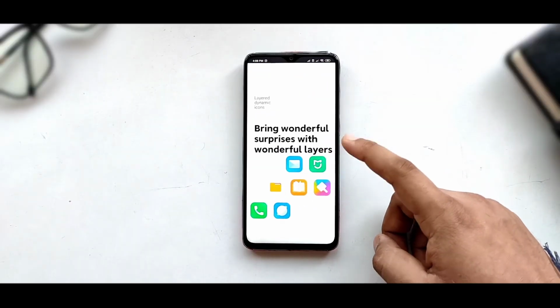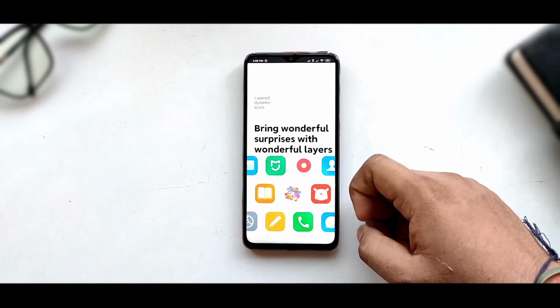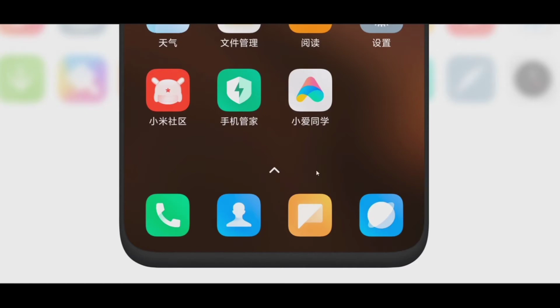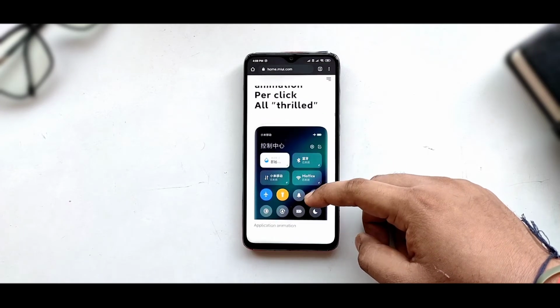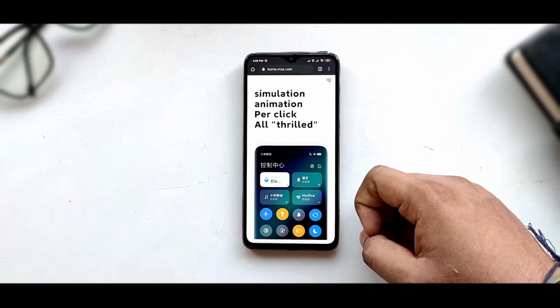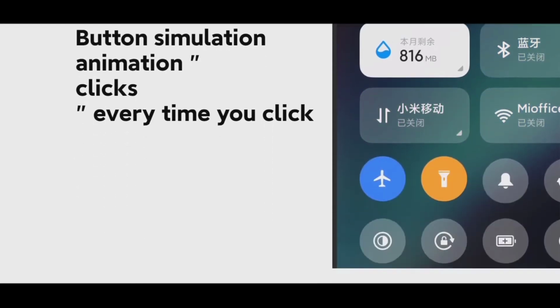That is, you get many more animations. If talking about icons or their layers, they are modified very well. And the animation is also customized completely. You can get animation and control panel options by using which you can give such a look to the control panel of your device. Changes are also done in the security application.